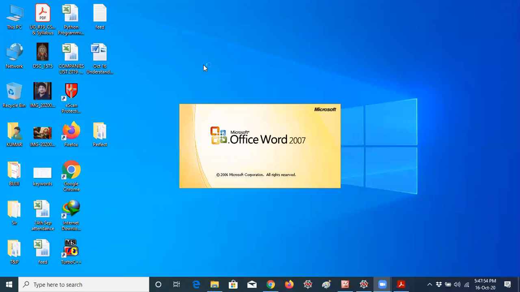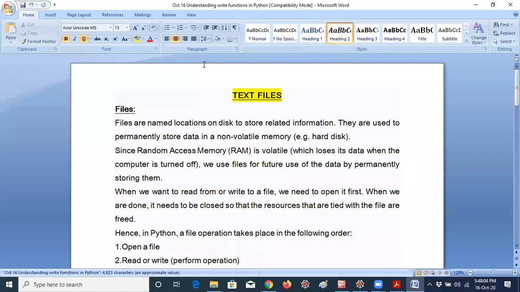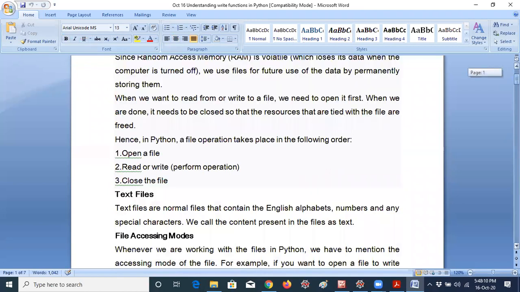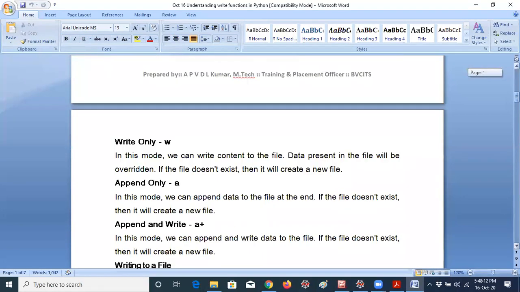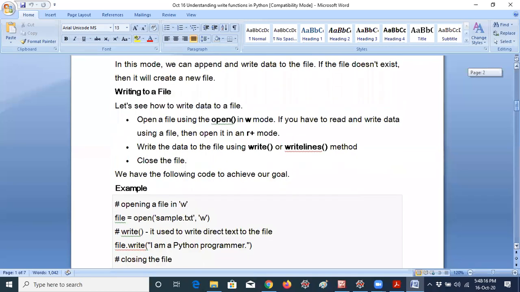You already know the read function is used to read the data of a particular file. Now what is meant by the write function? The write function writes the data to the file. In the last class I already sent the notes for text files, and in those notes I have also specified the write function, so I don't want to repeat it. This is the notes I already shared with you two times.